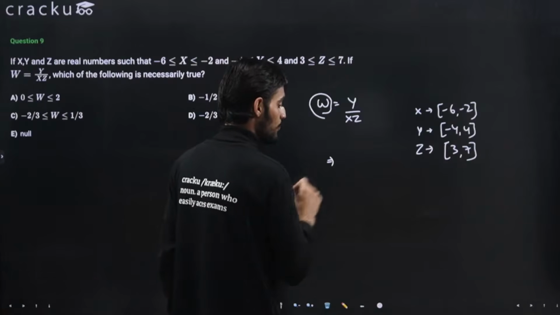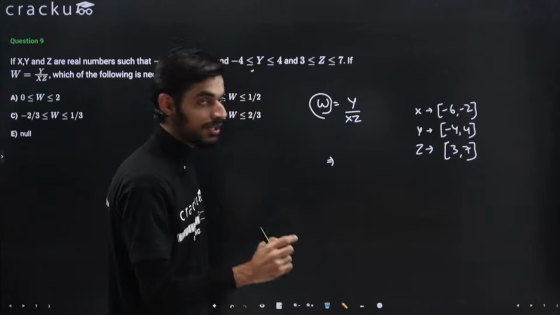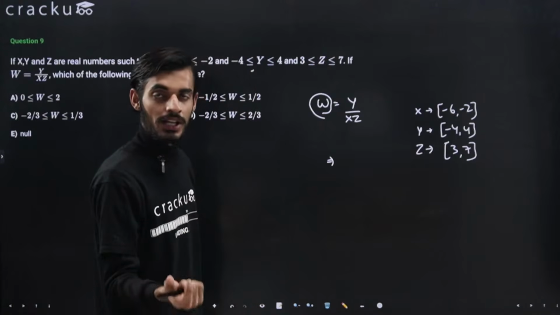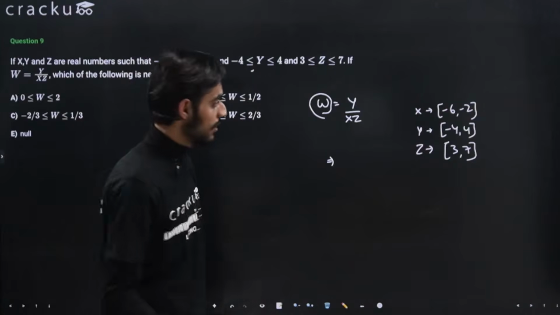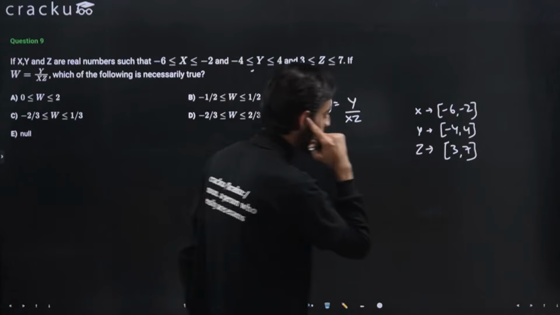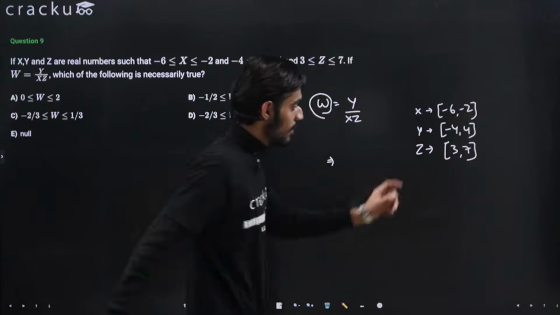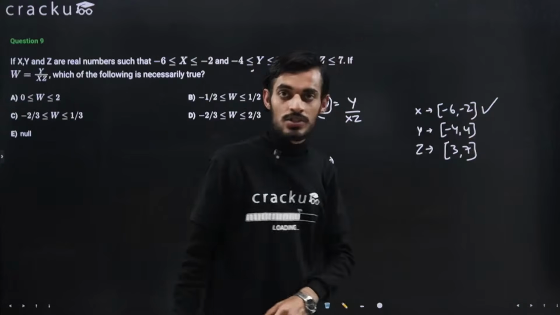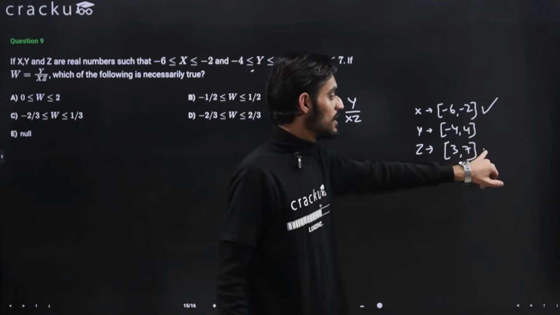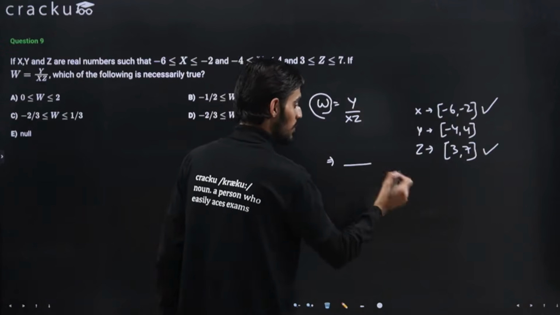Second thing is that because you want to maximize this, you will want a smaller value in the denominator, right? When the denominator is smaller, then only you can get a larger value overall, right? So now to get a smaller value, what you can do is take the smaller values, right? So the small value that you can take from this particular bracket for x is -2, and from this particular bracket the small value that you can take is 3, because you want a small value in the denominator.